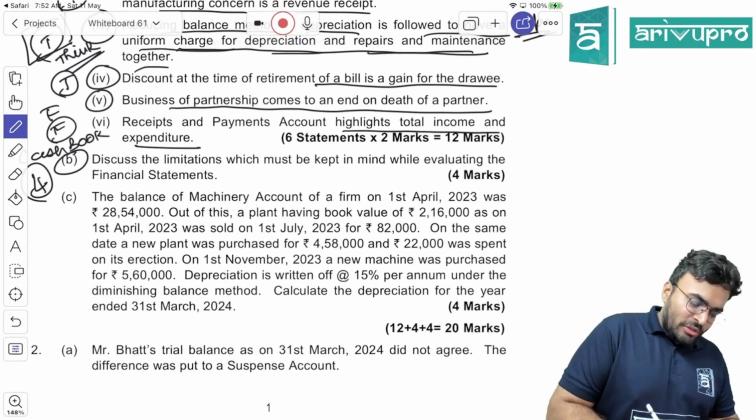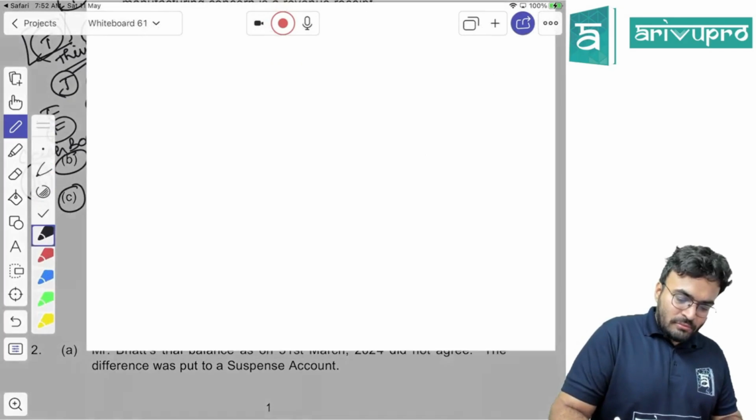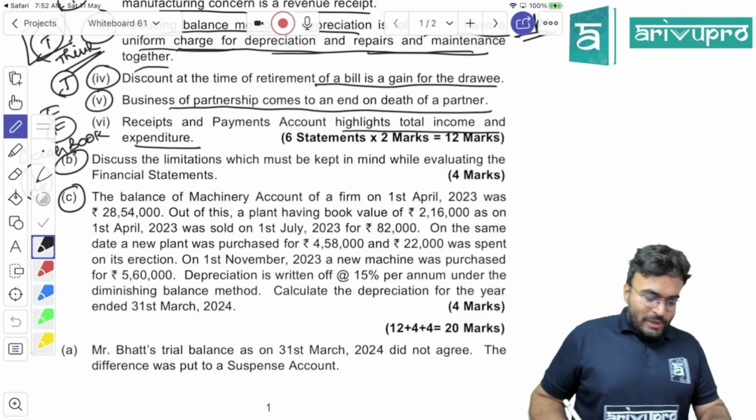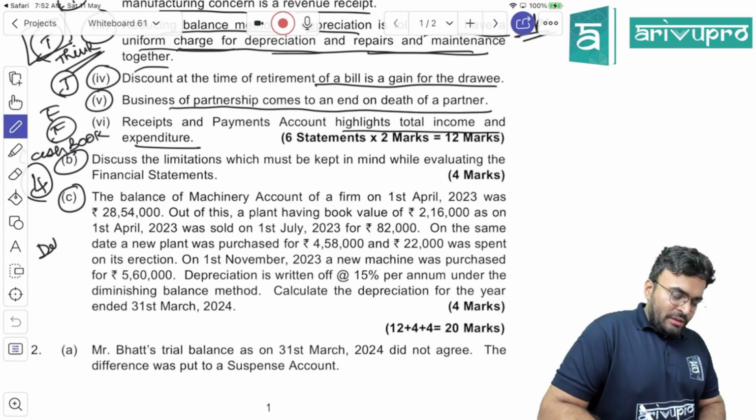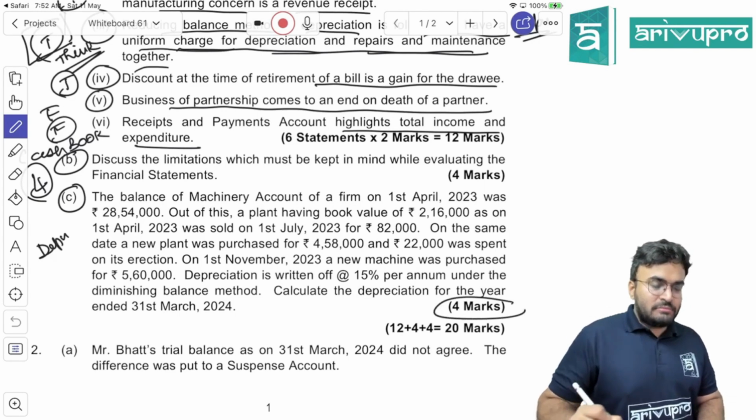Now let's go to the third question. Question number 3. Depreciation for 4 marks.